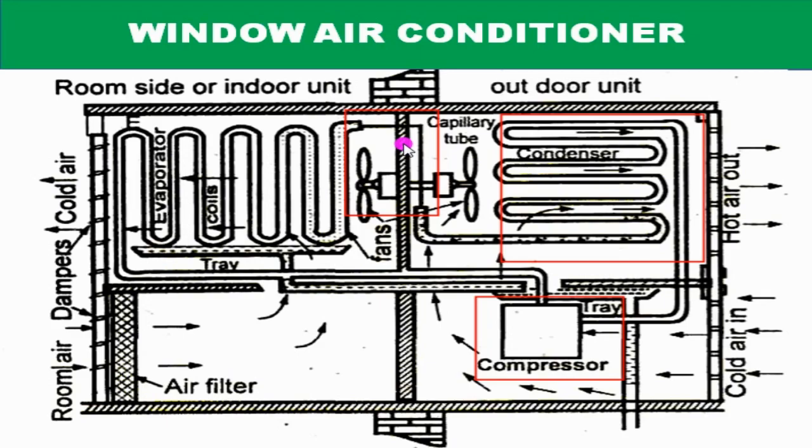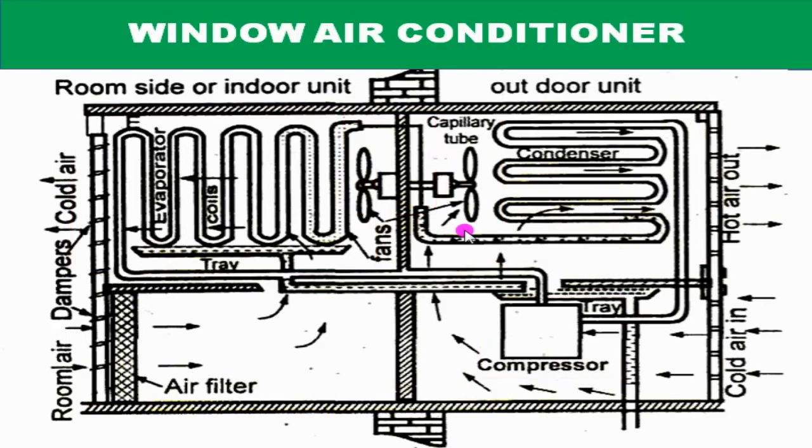In case of an air refrigerator, the expansion device is a turbine. In case of vapor compression system, the expansion valve is a capillary tube for small tonnage equipment. The last component is the evaporator. These are the four main principal components in the vapor compression refrigeration system. This window air conditioner works on the principle of vapor compression air conditioning system. So this also has the same components as vapor compression refrigeration systems.